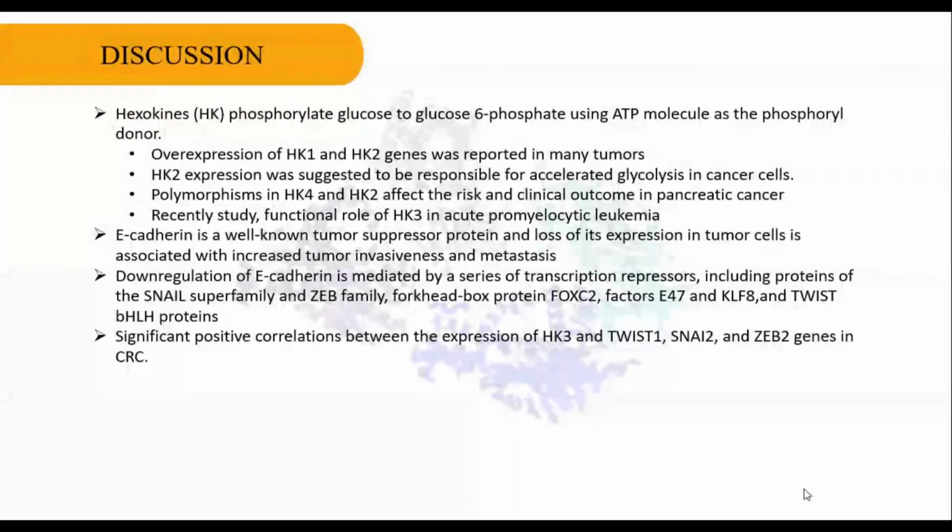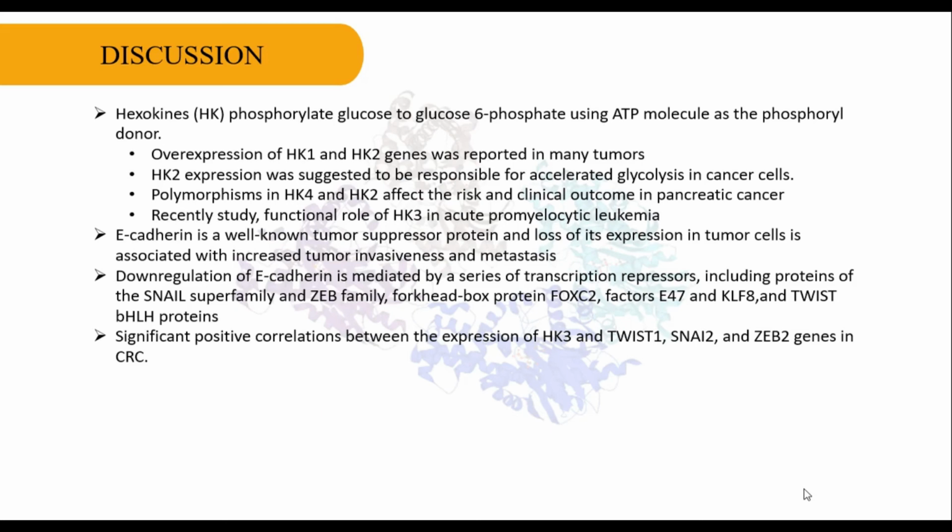As we know, the first step of glycolysis is catalyzed by hexokinase. There are 4 hexokinase isoenzymes encoded by separate genes: HK1, HK2, HK3, and HK4. HK phosphorylates glucose to glucose 6-phosphate using an ATP molecule as the phosphoryl donor.